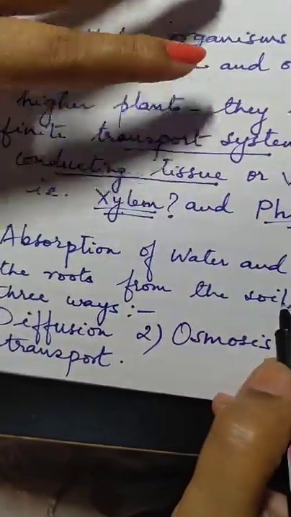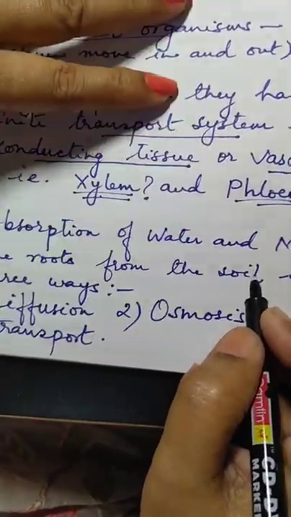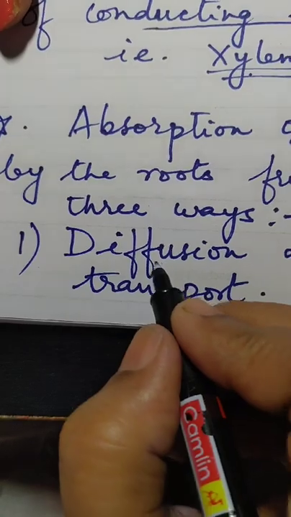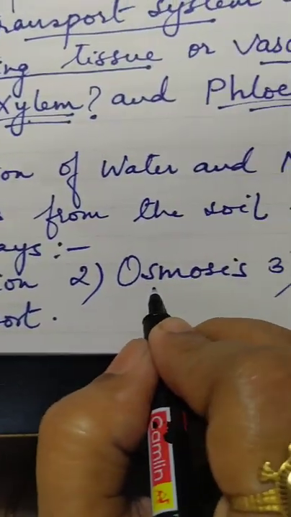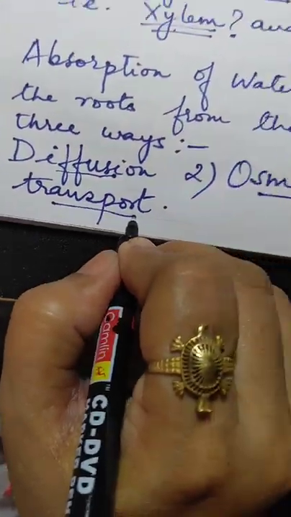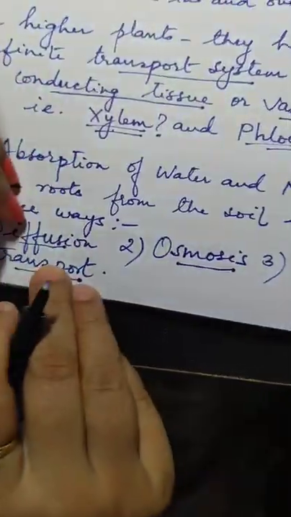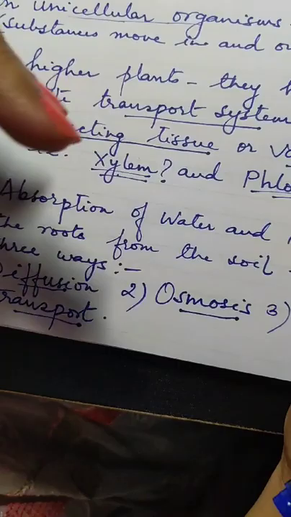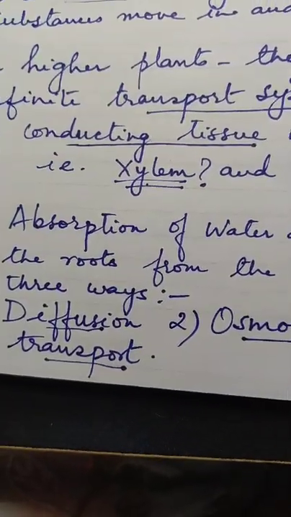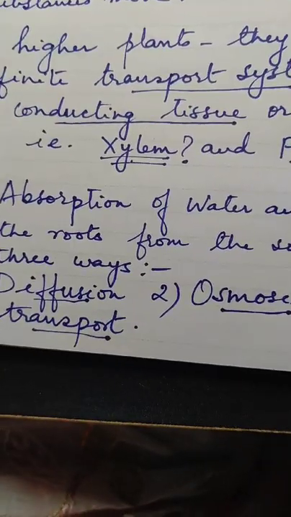Now, there are three different processes involved in the absorption of water and minerals. One is diffusion, the other is osmosis, and the third one is active transport. Today we'll try to discuss diffusion and osmosis, and I'll be explaining by demonstrating live with a few examples. I'll be showing you, demonstrating to you.